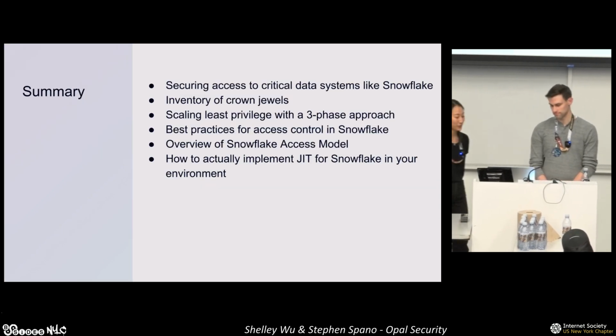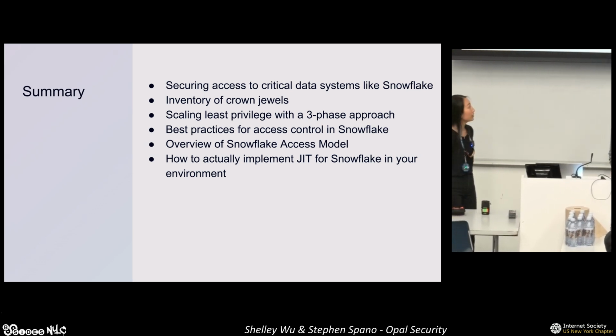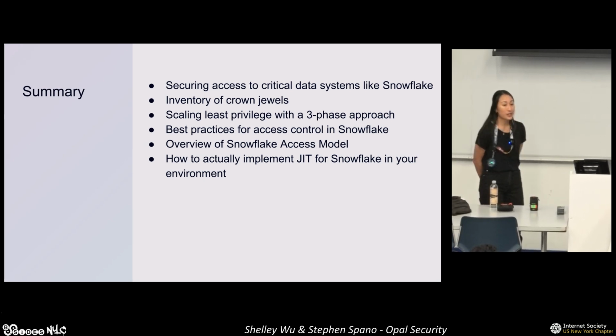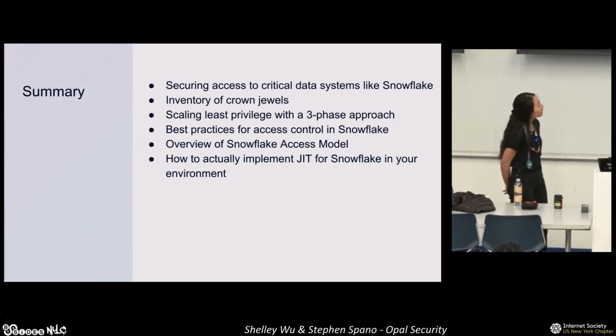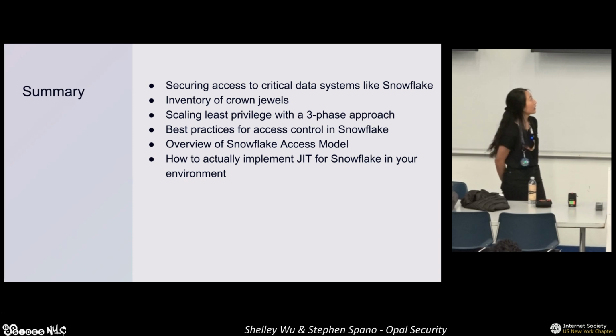Awesome. Thanks, Stephen, for walking us through that. I just wanted to do a quick recap on what we talked about during this engagement. We started out by talking about securing access to critical data systems like Snowflake. Then we talked about how important it is for you to be able to inventory your crown jewels or your high-value targets.